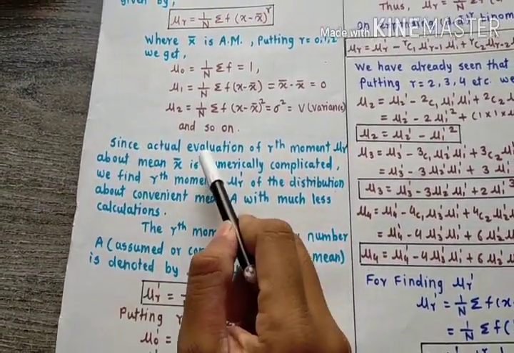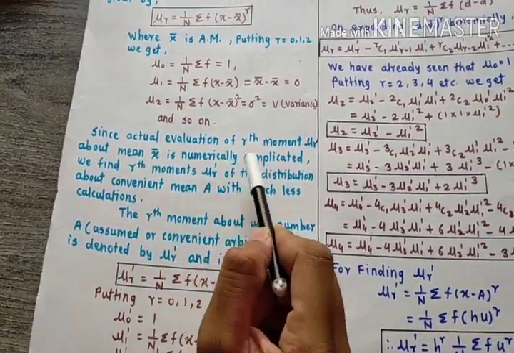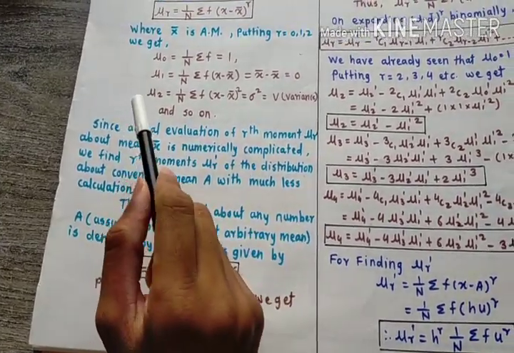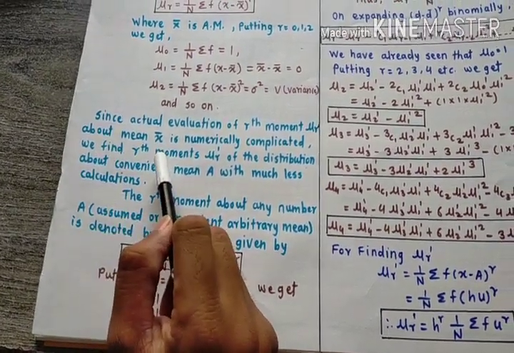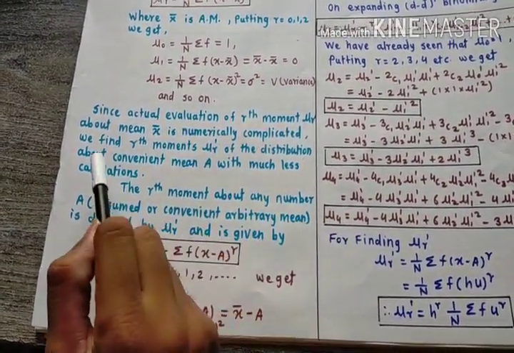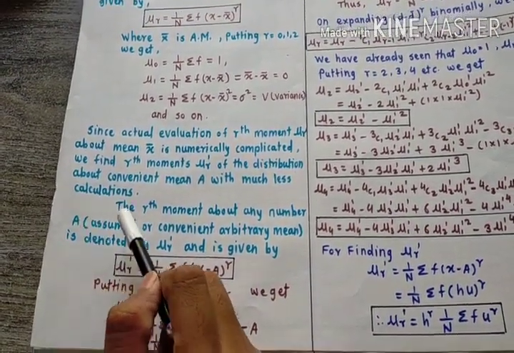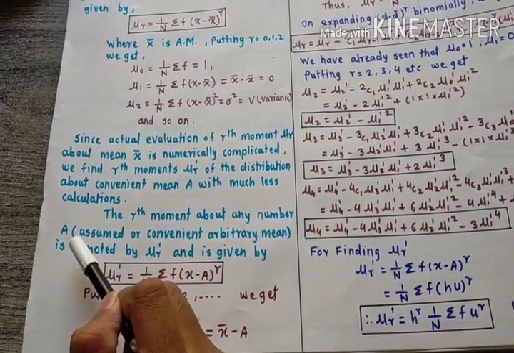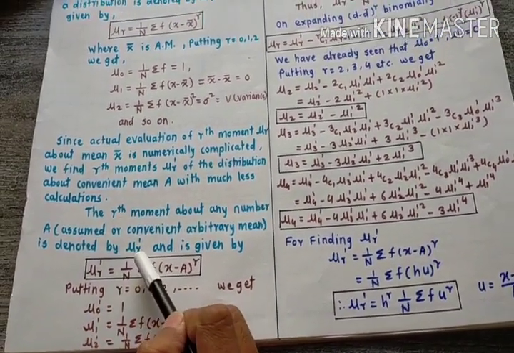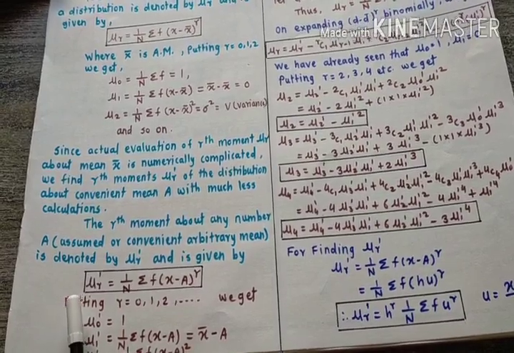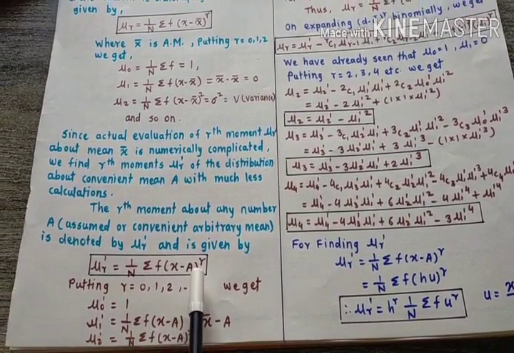Since actual evaluation of the r-th moment mu r about the mean x bar is numerically complicated, we find the r-th moment mu r dash of the distribution about a convenient mean a, which needs much less calculation. The r-th moment about any assumed or convenient arbitrary number a is denoted by mu r dash and is given by mu r dash is equal to 1 upon n summation f (x minus a) raised to r.